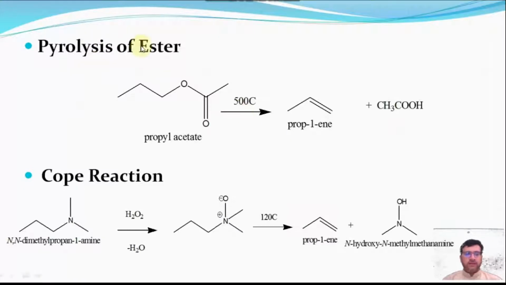Pyrolysis of esters, such as propyl acetate or benzoate, at 500 degrees gives alkenes. Cope reaction: amine oxide at 120 degrees gives alkenes. Amine oxide can be obtained by the reaction of hydrogen peroxide with tertiary amines.